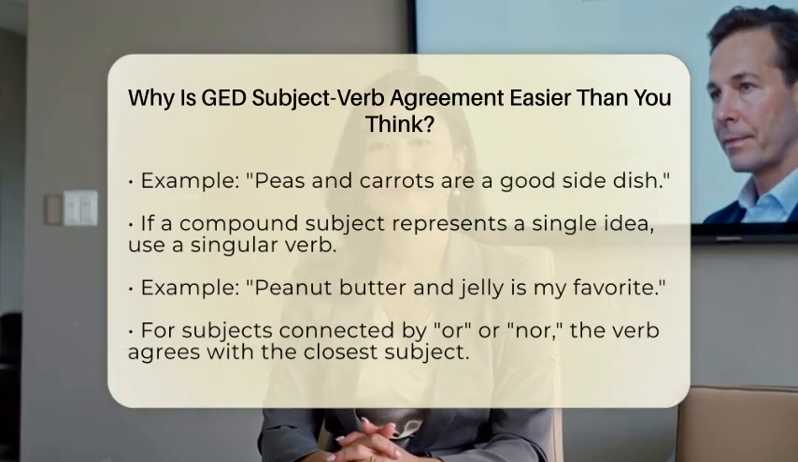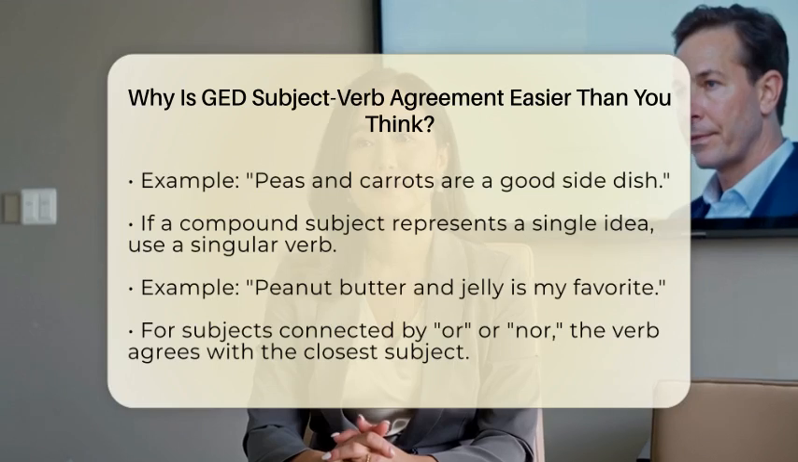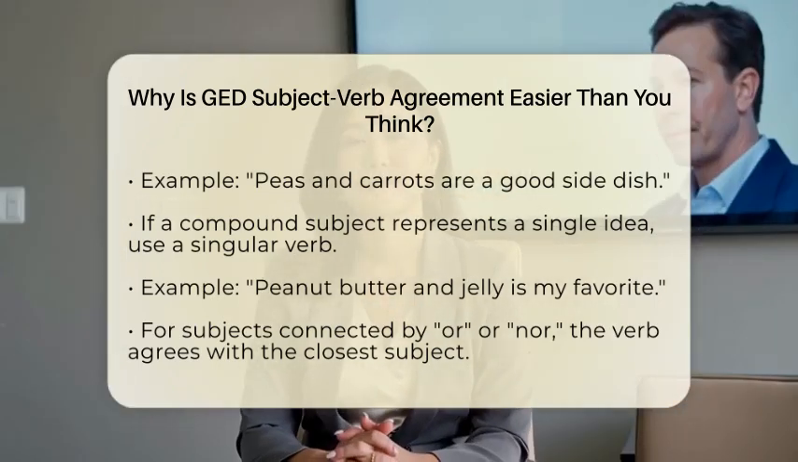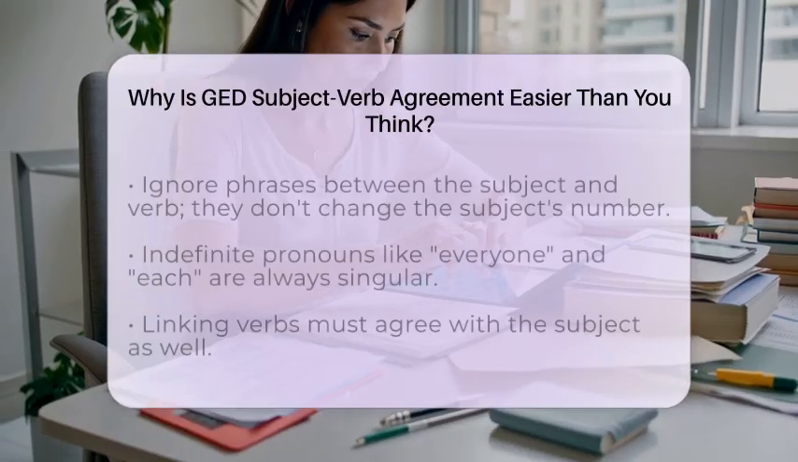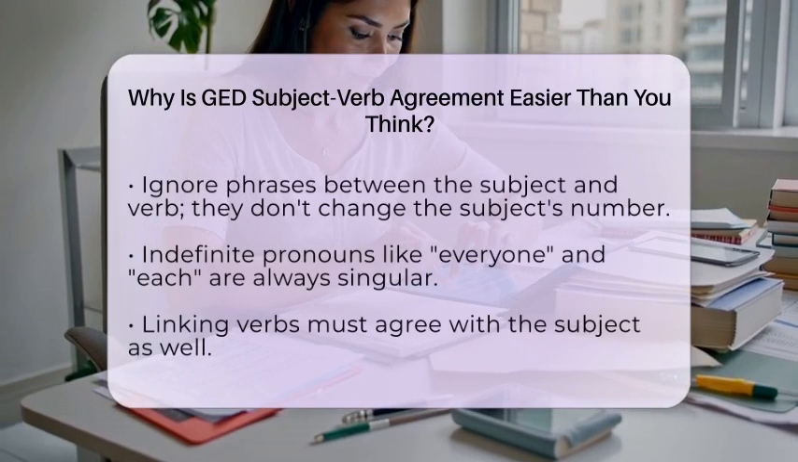a singular verb. When subjects are connected by or, nor, either/or, or neither/nor, the verb agrees with the subject that is closest to it. This can make it easier to decide which verb to use.